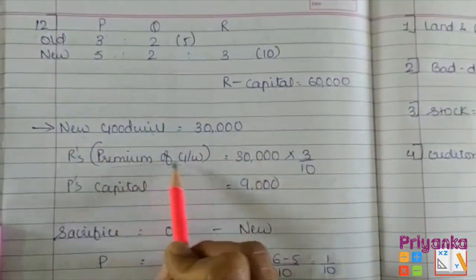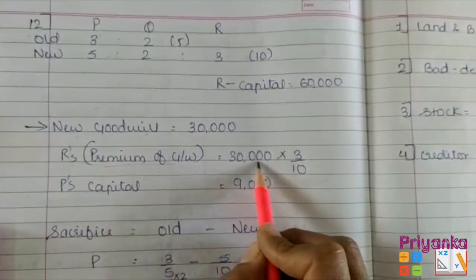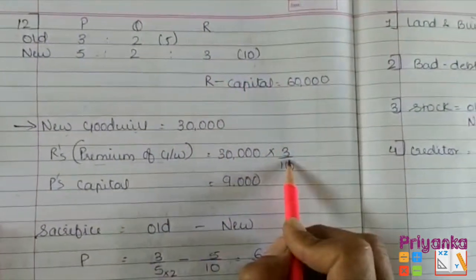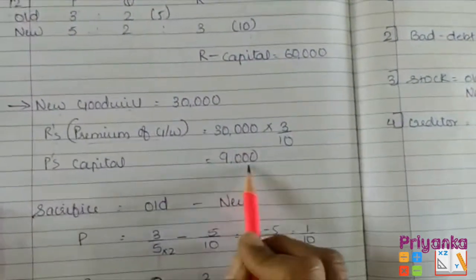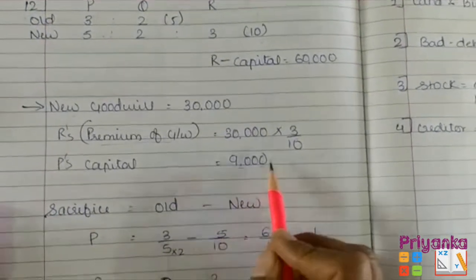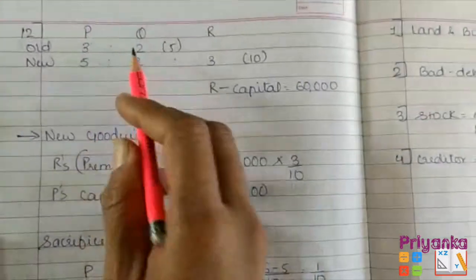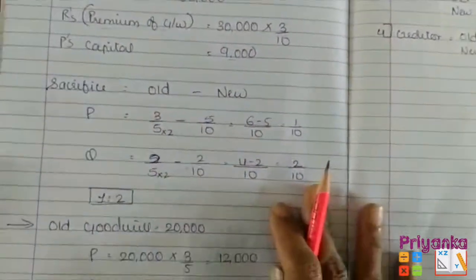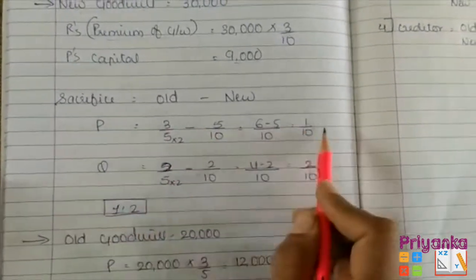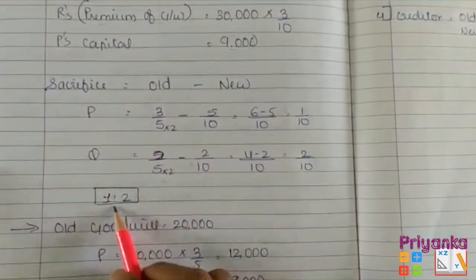where the premium of goodwill has not been brought by the new partner, but we can remove it with the help of the value of new goodwill into 3 upon 100 from the new partner's share. Means R should bring 9,000 from his capital. But before we calculate to give the premium of goodwill to the old partners, we have to solve sacrifice. That is, whether the old partners are sacrificing for the new partner or not. Here we got that old partners are sacrificing in the ratio of 1:2.